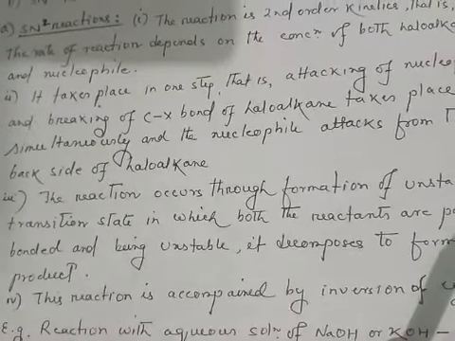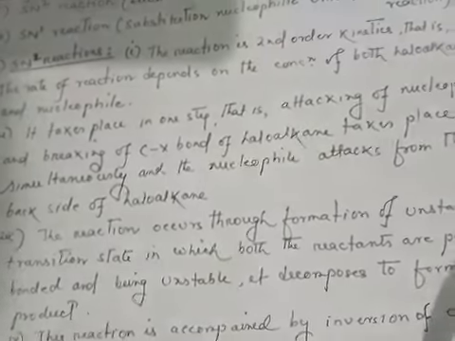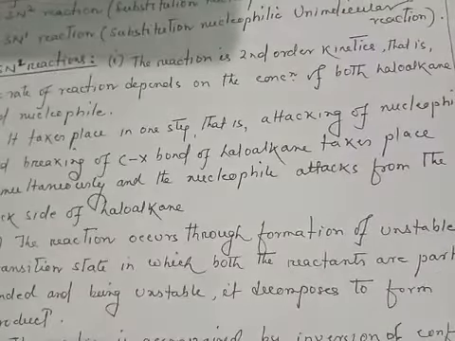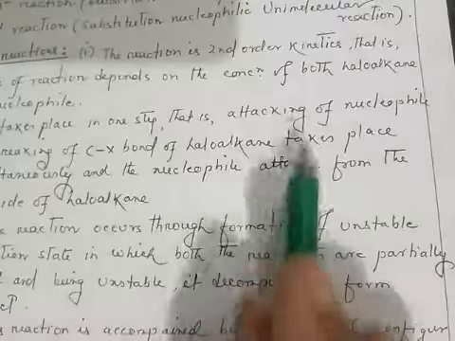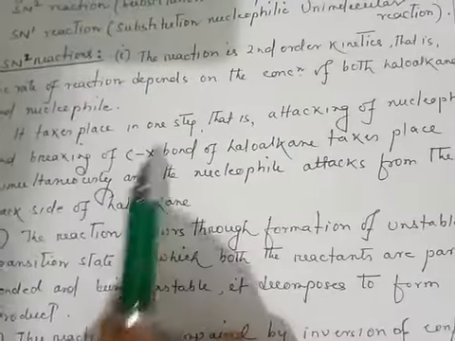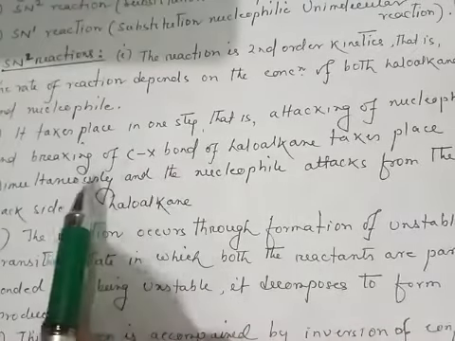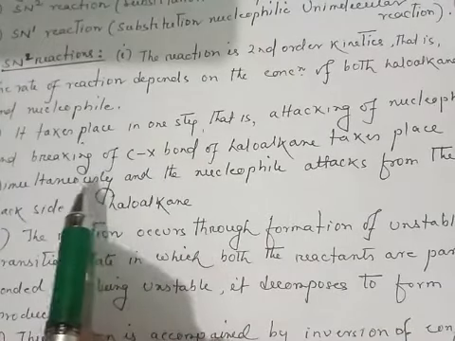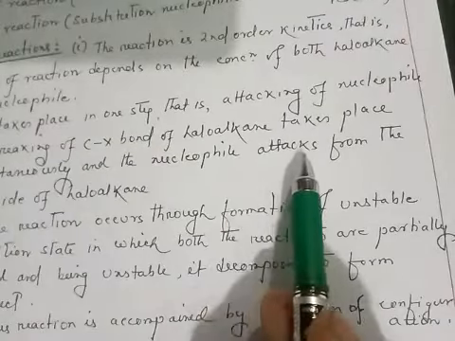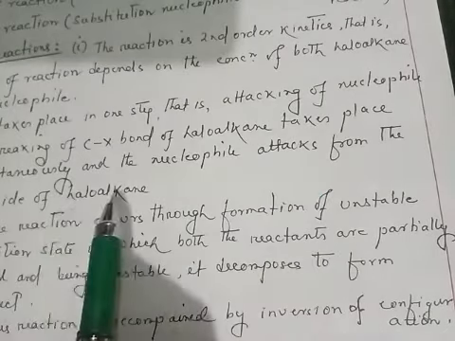Next point, it takes place in one step. That is, the attacking of nucleophile and the breaking of the C-X bond of haloalkane takes place simultaneously, and the nucleophile attacks from the backside of haloalkane.